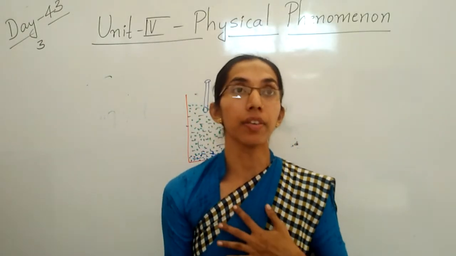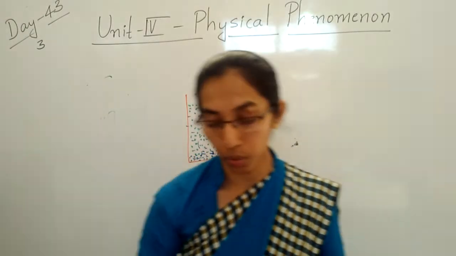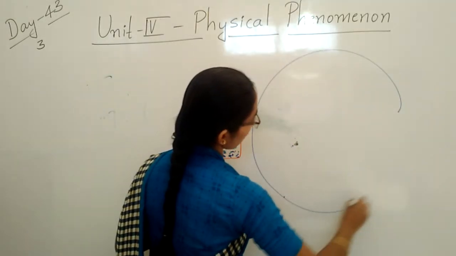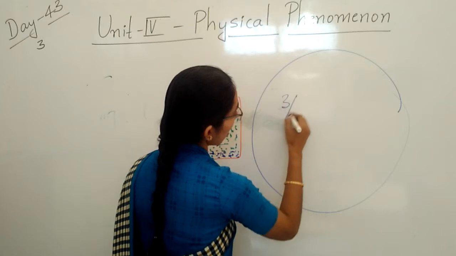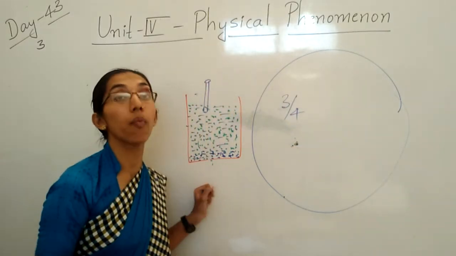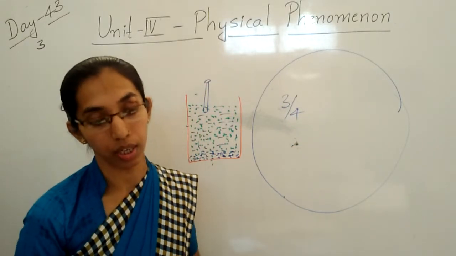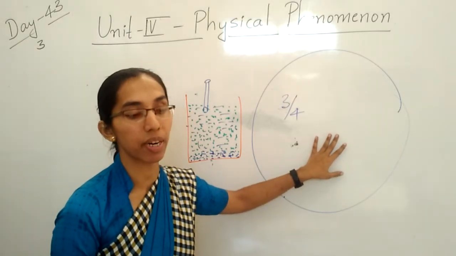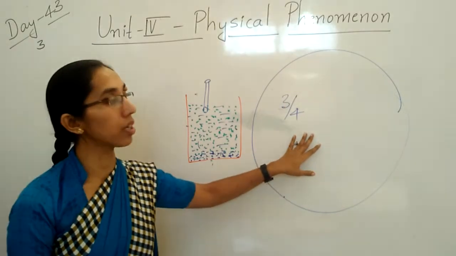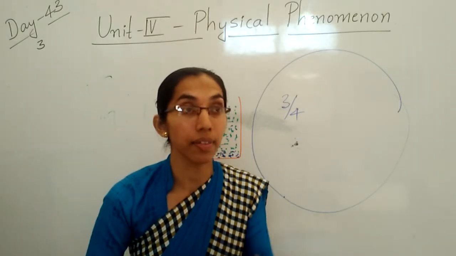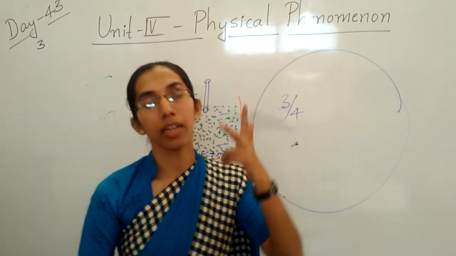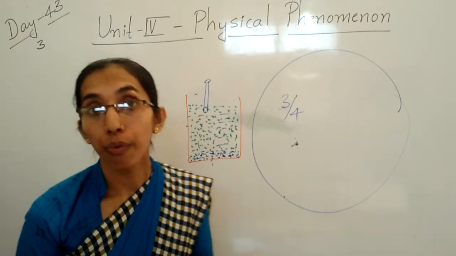Our earth is called the blue planet. Why? Because three-fourths of the earth is covered with water. This water is present as fresh water, salt water and brackish water.